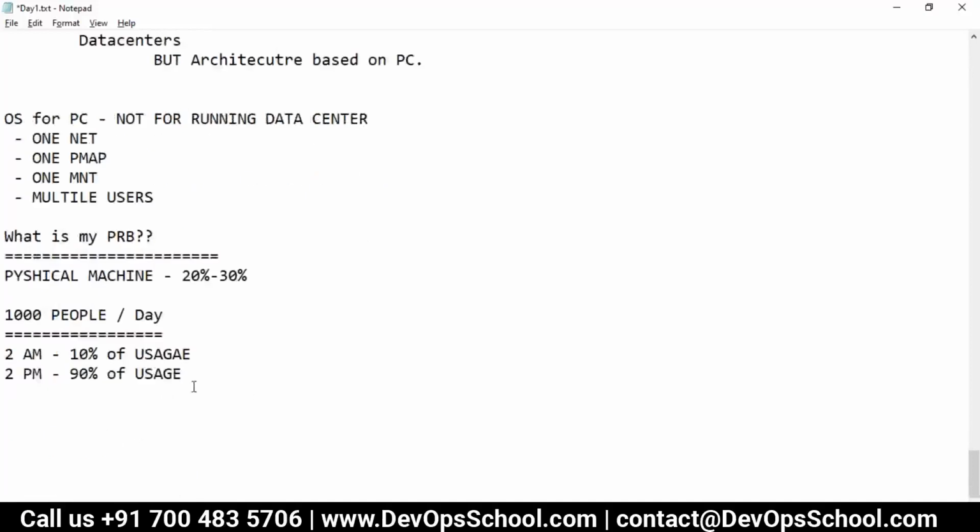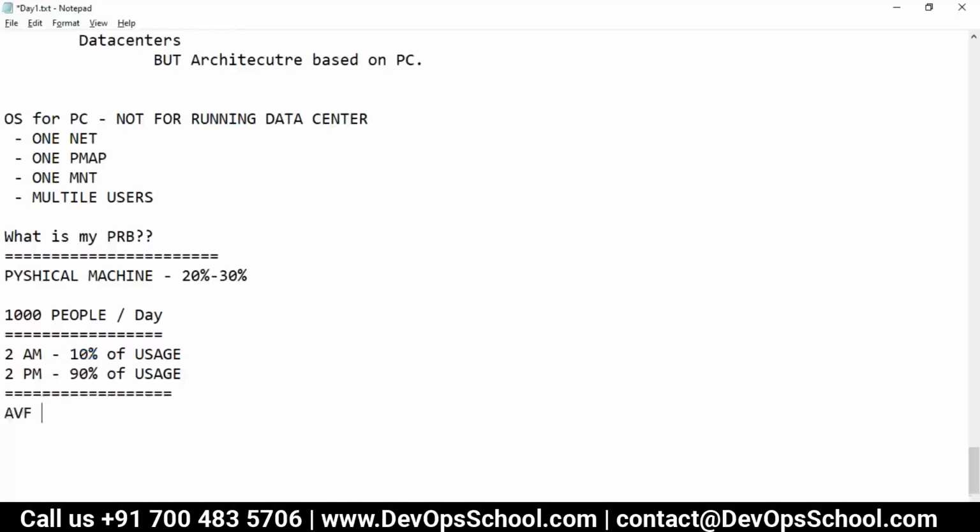If you set up a server, will you set up a machine considering 90% or 10%? 90%. Correct.